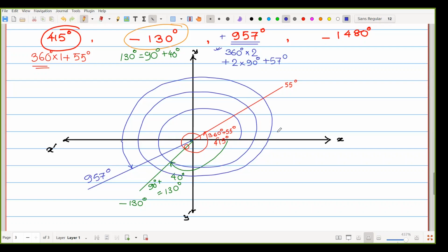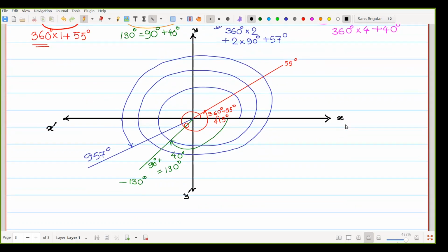Final one, 1480. So 1480 we can write as 360 degree into 4 plus 40 degree. But here that one is negative, that means we have to proceed with the clockwise rotation. So here we have to draw another small coordinate system.